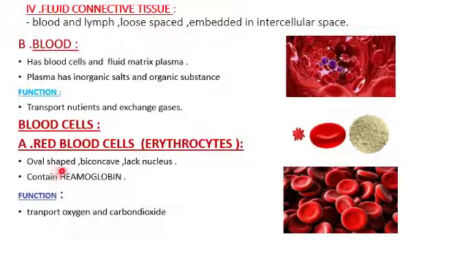They are oval in shape and biconcave, concave on both sides, and they don't have a nucleus. Instead of a nucleus, they have an iron compound called hemoglobin present in the center of the RBC. What is the function of red blood cells? They transport oxygen and carbon dioxide.